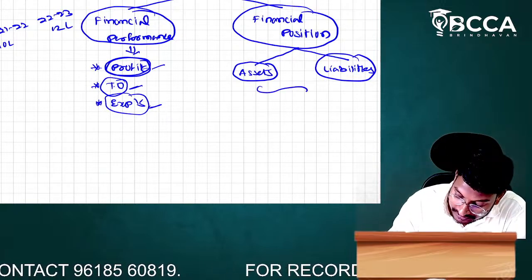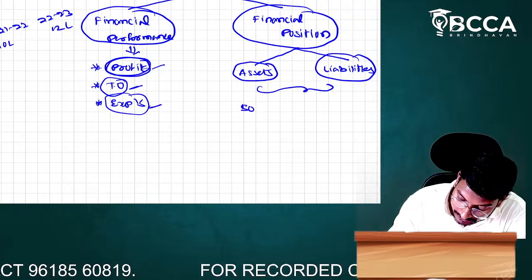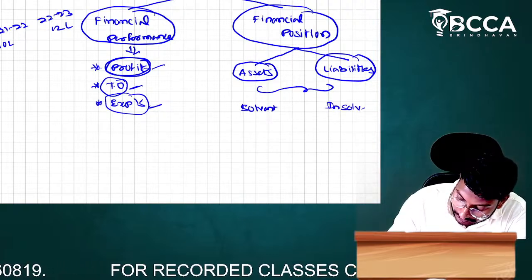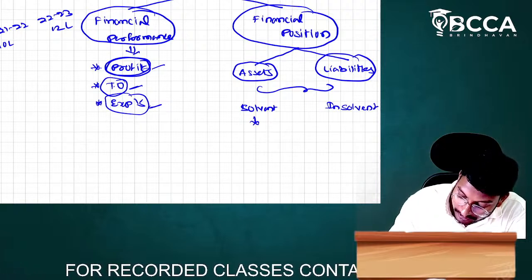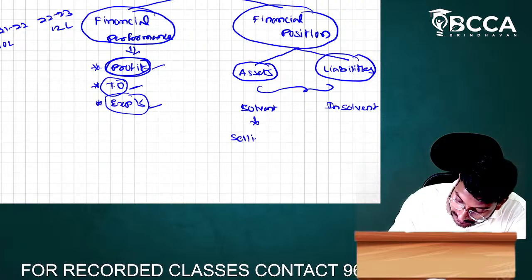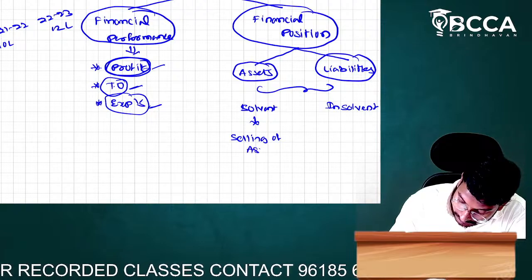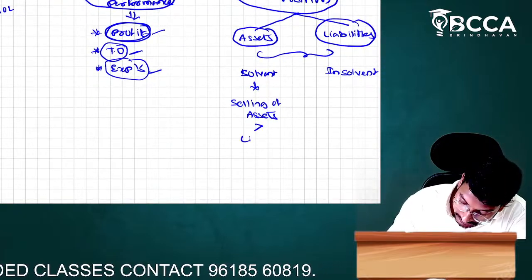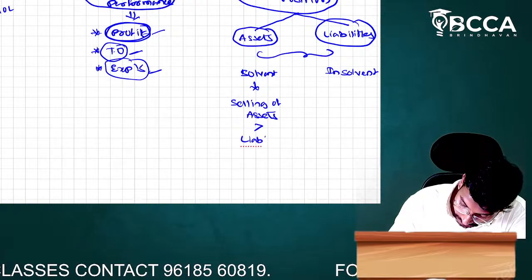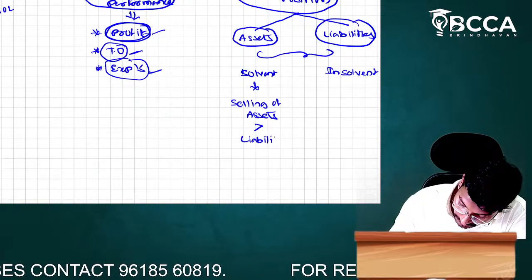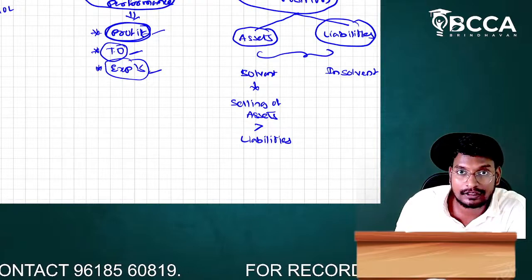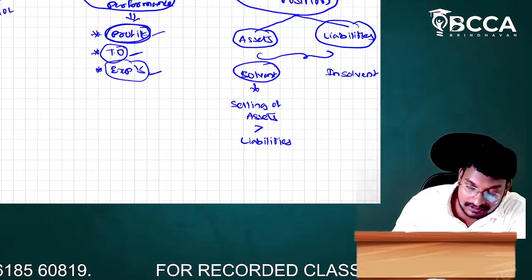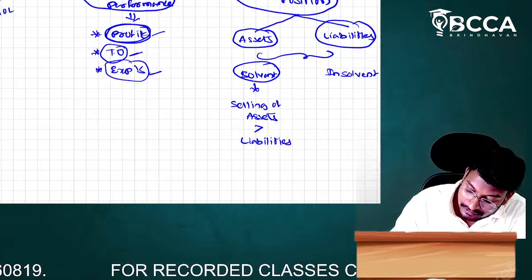We have how many positions? We have two positions. Solvent, and the next one, insolvent. What is the meaning of solvent? Selling of assets is greater than liabilities. If selling of assets is greater than liabilities, then we are in a good position, which is called our solvent position. What is the meaning of insolvent position, sir?